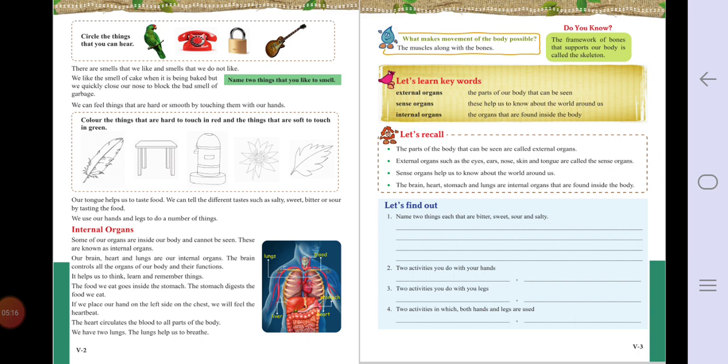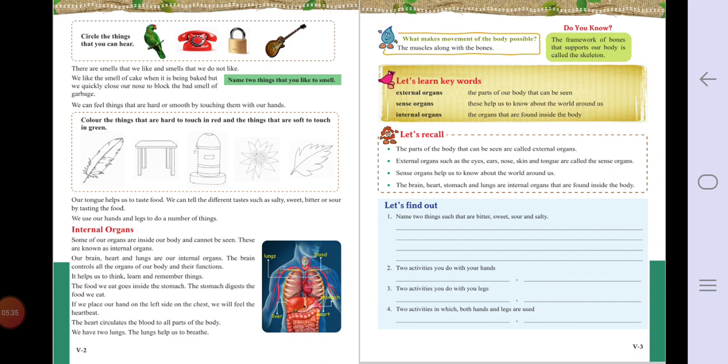So these are the different external organs we have seen today. For homework you are going to do this: circle the things that you can hear and color the things that are hard and soft. These two things you are going to do for your homework. And this much was about the external organs.